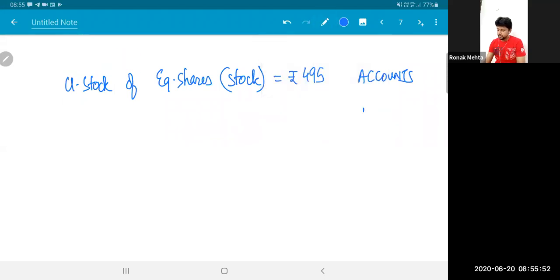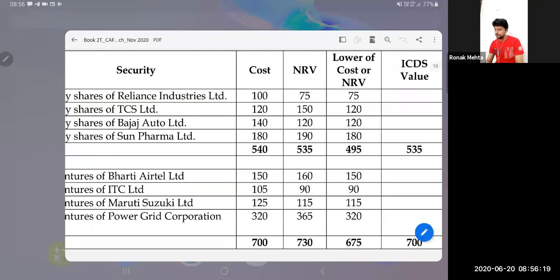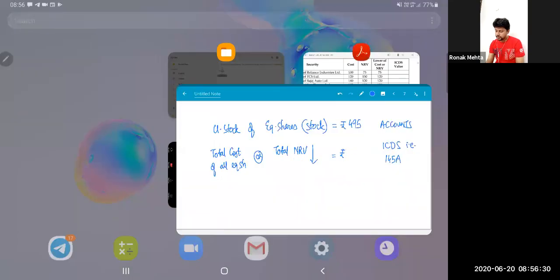But what does ICDS tell me? ICDS, that is now I'll say section number 145A, tells me to do it category wise. So take the total cost of all equity shares. Compare it with the total NRV of those equity shares. Whichever is lower is my stock valuation as per ICDS, as per tax. And when we do it on a category wise basis, on a total basis, I come to the conclusion that 540 or 535, whichever is lower. So 535 is my stock valuation.